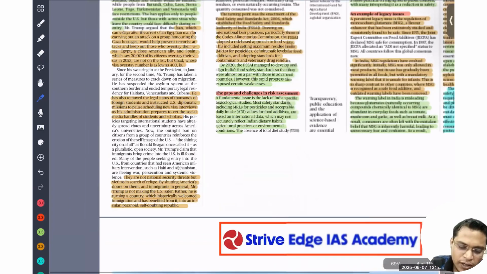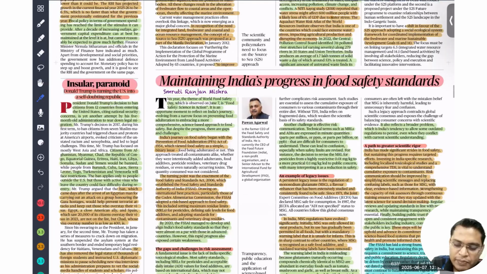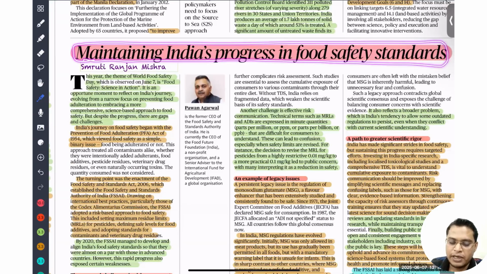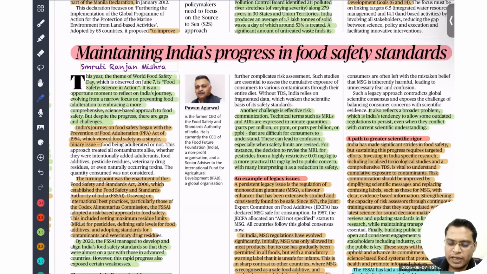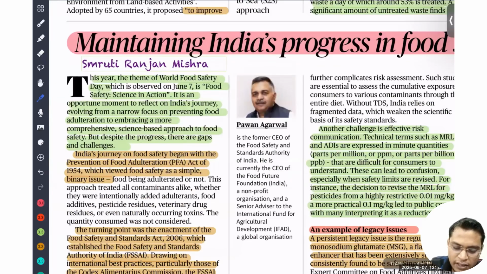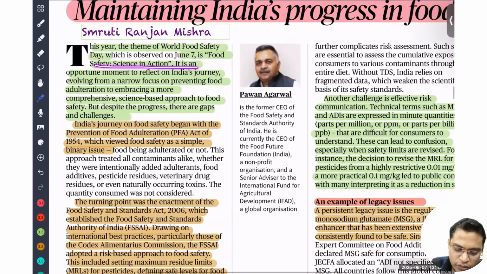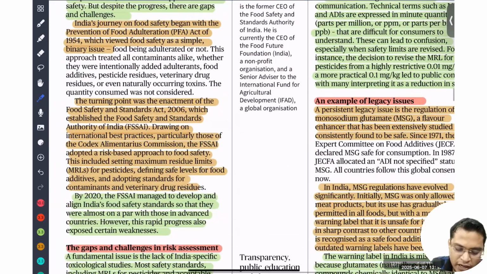Right? So, maintaining India's progress in food safety standards. Look, our non-communicable disease rates are rising rapidly and the processed food market is also gaining traction. In that backdrop, we need to increase the food safety norms so that we can protect our people. Today is World Food Safety Day, celebrated on seventh June. You need to know that the Food Safety and Standards Authority is the authority to regulate food standards, and it is established under the Food Safety and Standards Act.